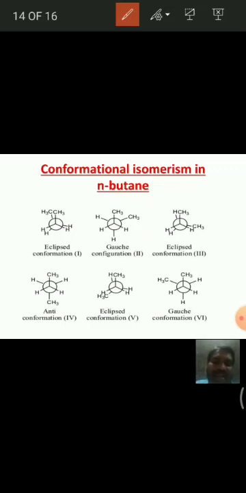First this is 0, this is 60, this is 120 degrees dihedral angle, this is 180 degrees, this is 240 degrees, and this is 300 degrees dihedral angle.